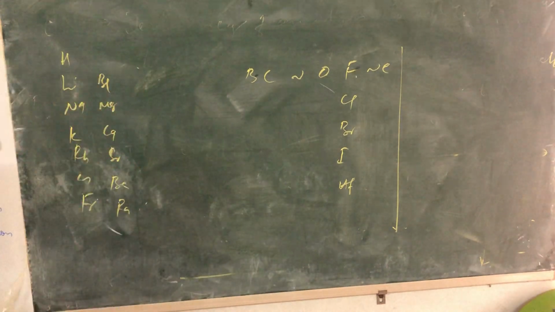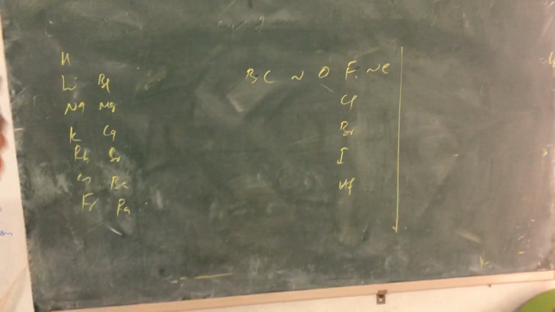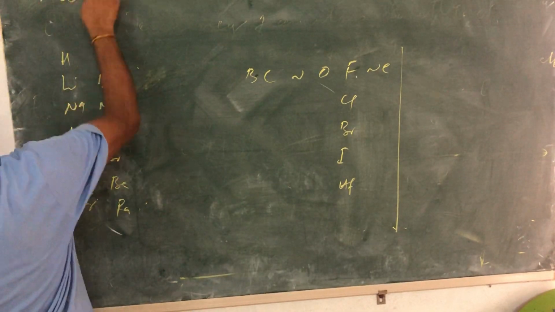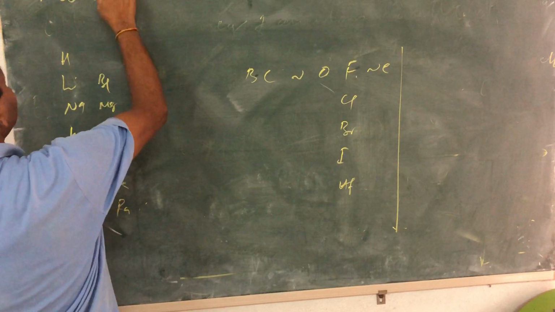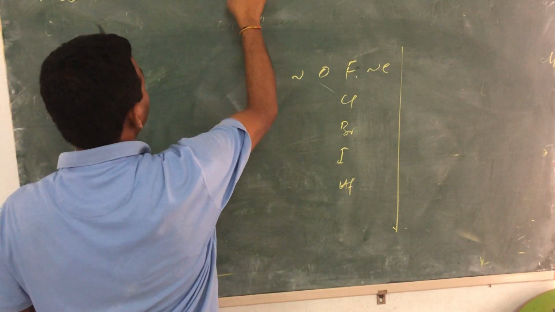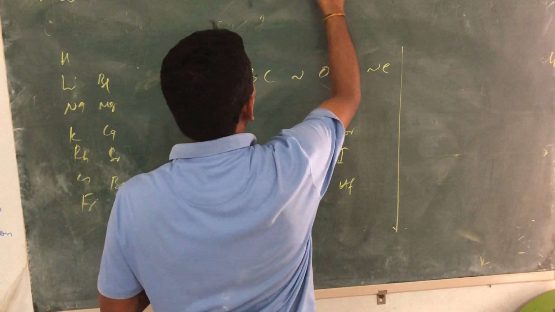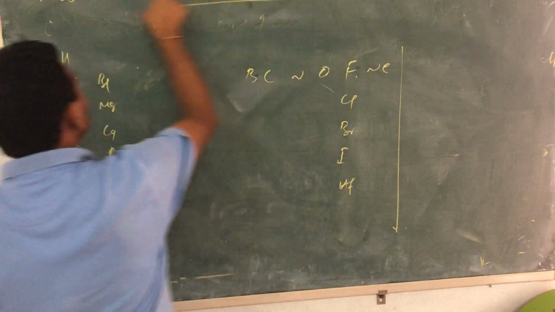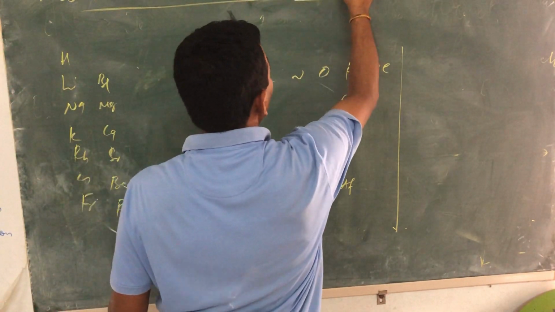That's all. This much is enough to make you understand the metallic and non-metallic properties. This is the last one of your lesson: metallic and non-metallic properties.